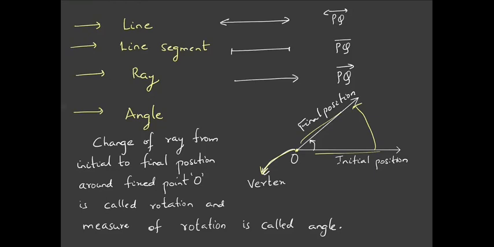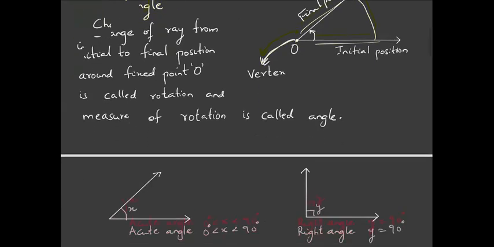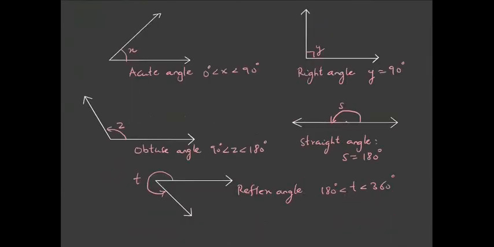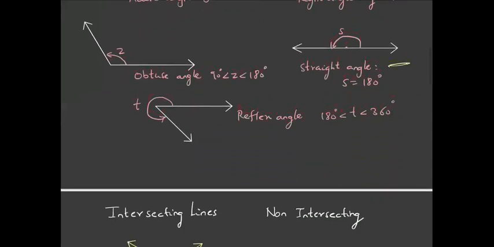Just a quick review of the types of angles. An acute angle is one which is between 0 and 90 degrees, and an angle of 90 degrees is called a right angle. An obtuse angle is one which is more than 90 degrees but less than 180 degrees, and an angle of 180 degrees is a straight angle. A reflex angle is one which is more than 180 degrees but less than 360 degrees.